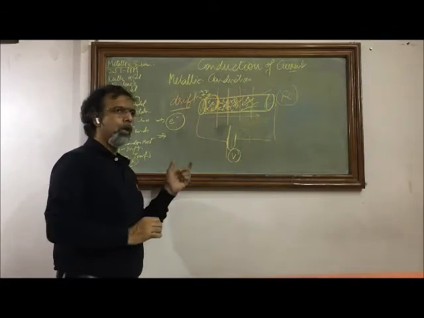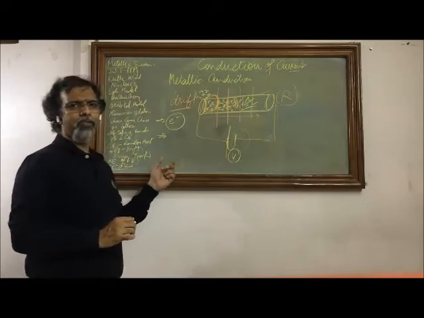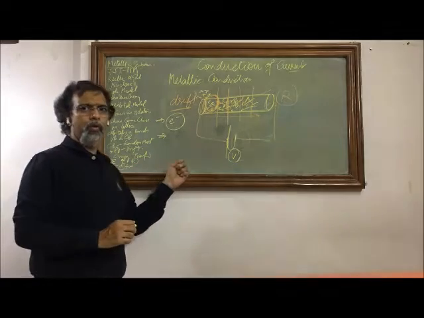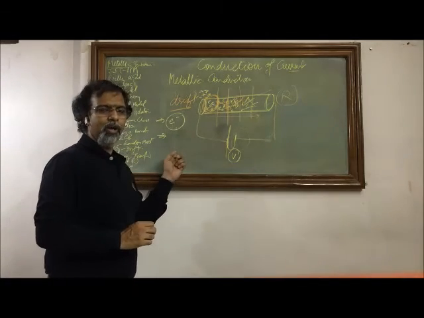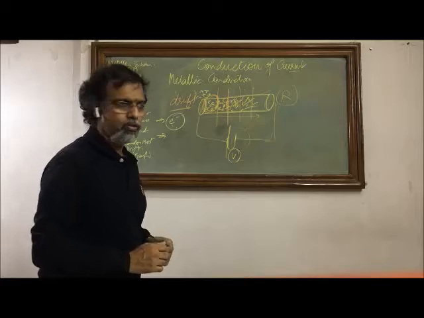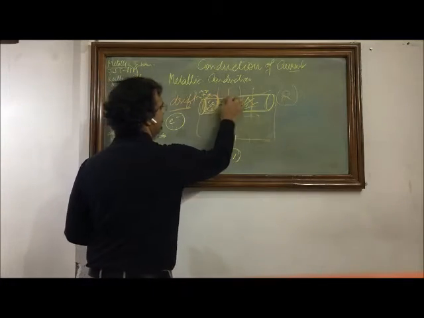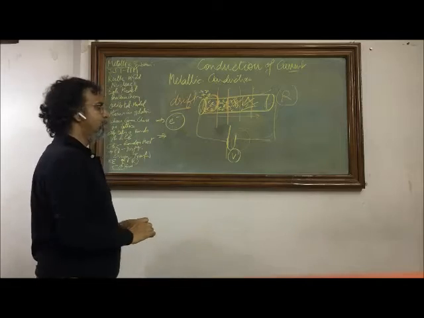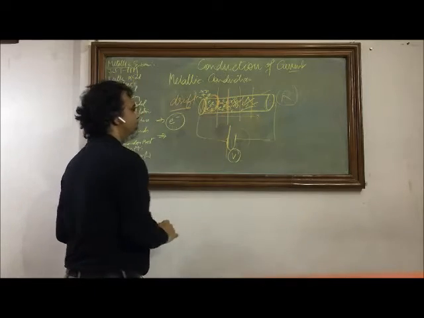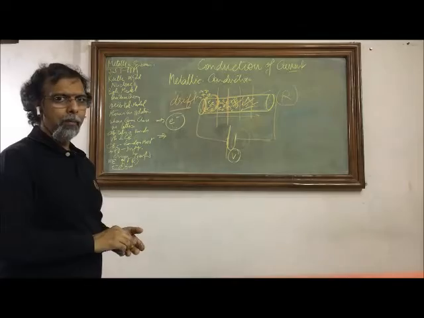Number two, the amount of charge carried by each charge carrier is the same, because electrons are the fundamental electric charges and they have a fixed negative value of electric charge. And the medium in which they are traveling is also an orderly lattice. So these are the important features of metallic conduction.